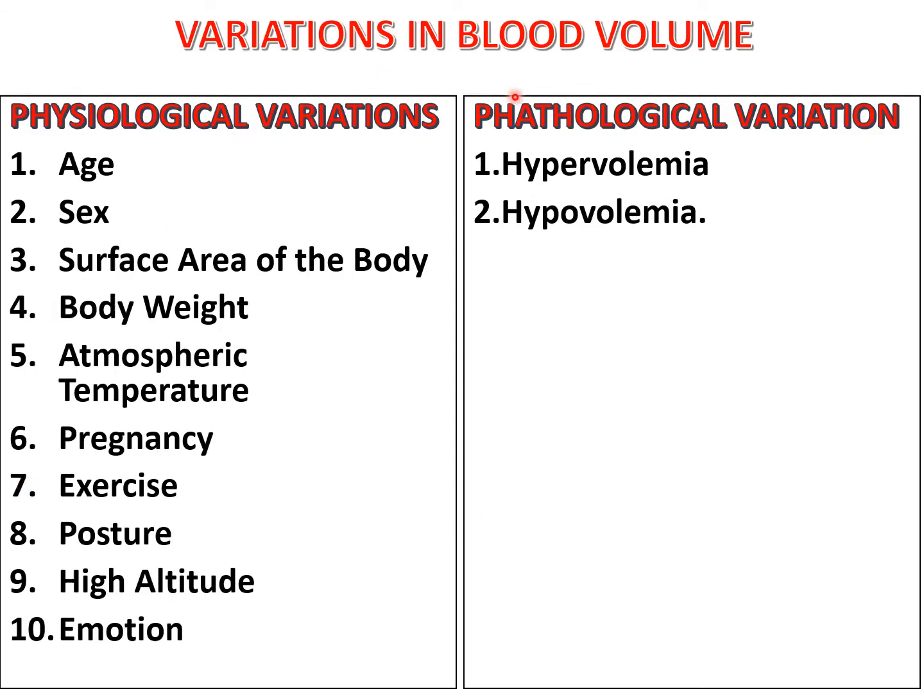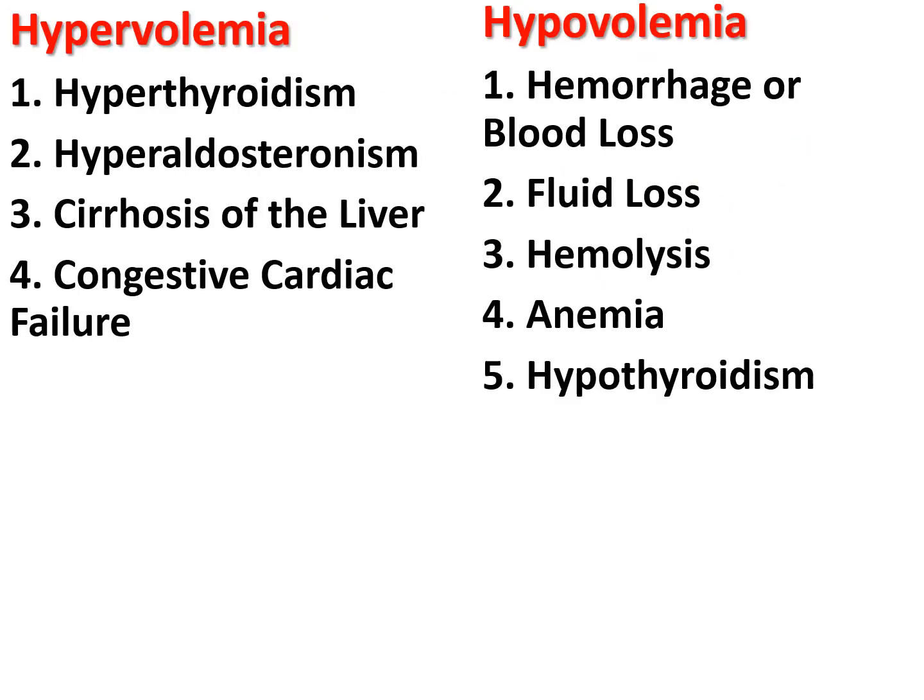Now there are certain variations in the blood volume: physiological variation and pathological variation. Physiological variation includes age, sex, surface area of the body, body weight, atmospheric temperature, pregnancy, exercise, posture, high altitude and emotion. And in pathological variation there is hypervolemia and hypovolemia. Hypervolemia occurs in hyperthyroidism, hyperaldosteronism, cirrhosis of the liver and congestive cardiac failure. And hypovolemia occurs in hemorrhage or blood loss, fluid loss, hemolysis, anemia and hypothyroidism.